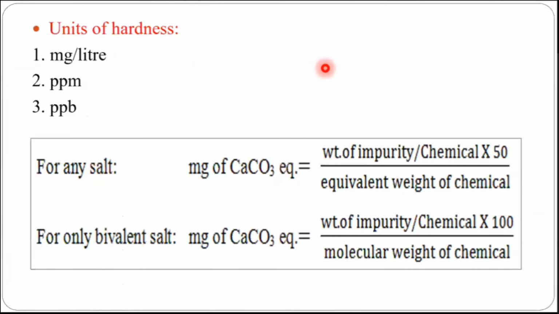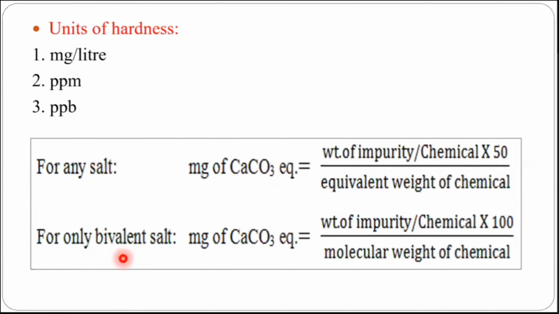Milligrams per liter is nothing but parts per million. And for the examination point of view, we can say milligrams of CaCO3 equivalent. It means the hardness of water can be determined in terms of calcium carbonate equivalent, and for that these are the two formulae. This formula can be useful for any type of salt, any type of impurity: the weight of the impurity or chemical multiplied by 50 upon the equivalent weight of that particular chemical.